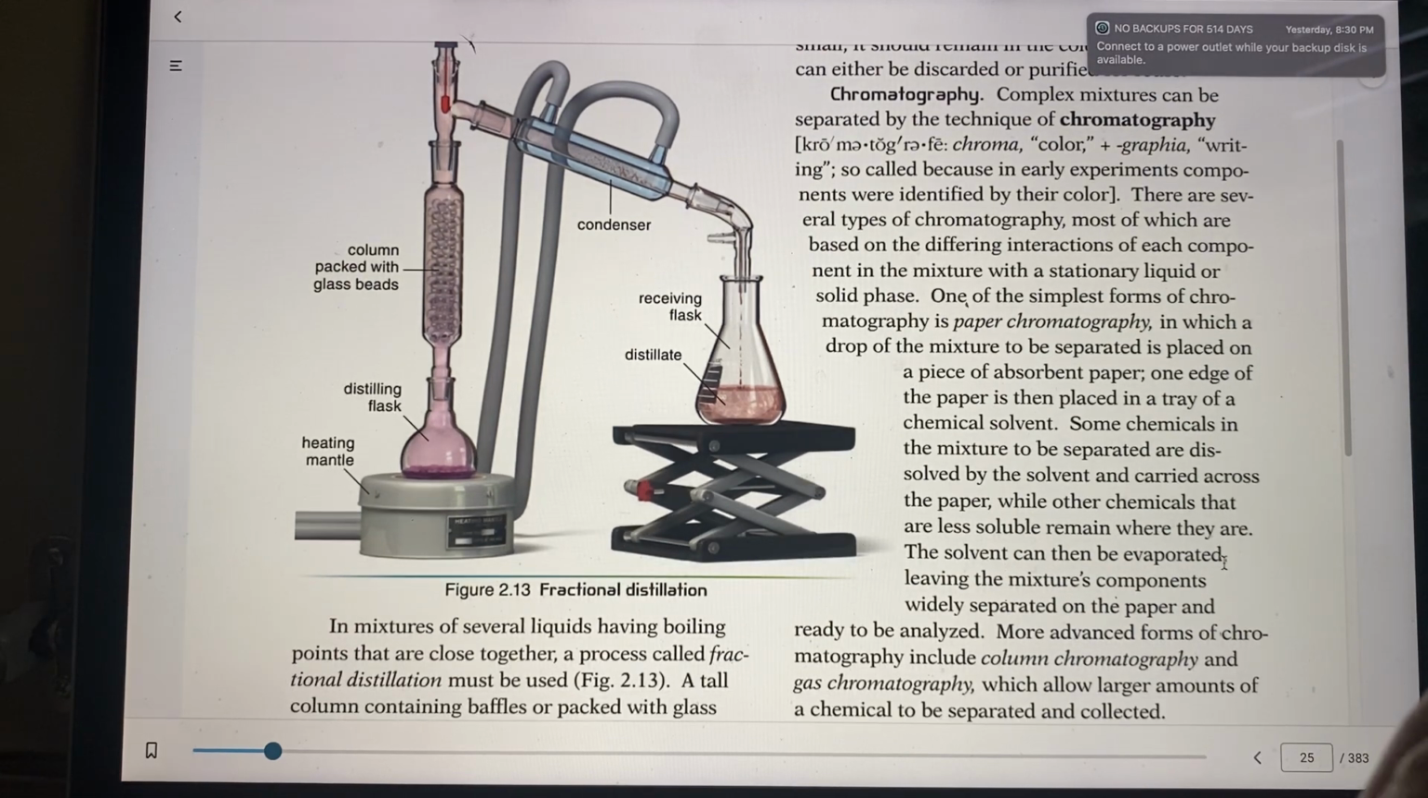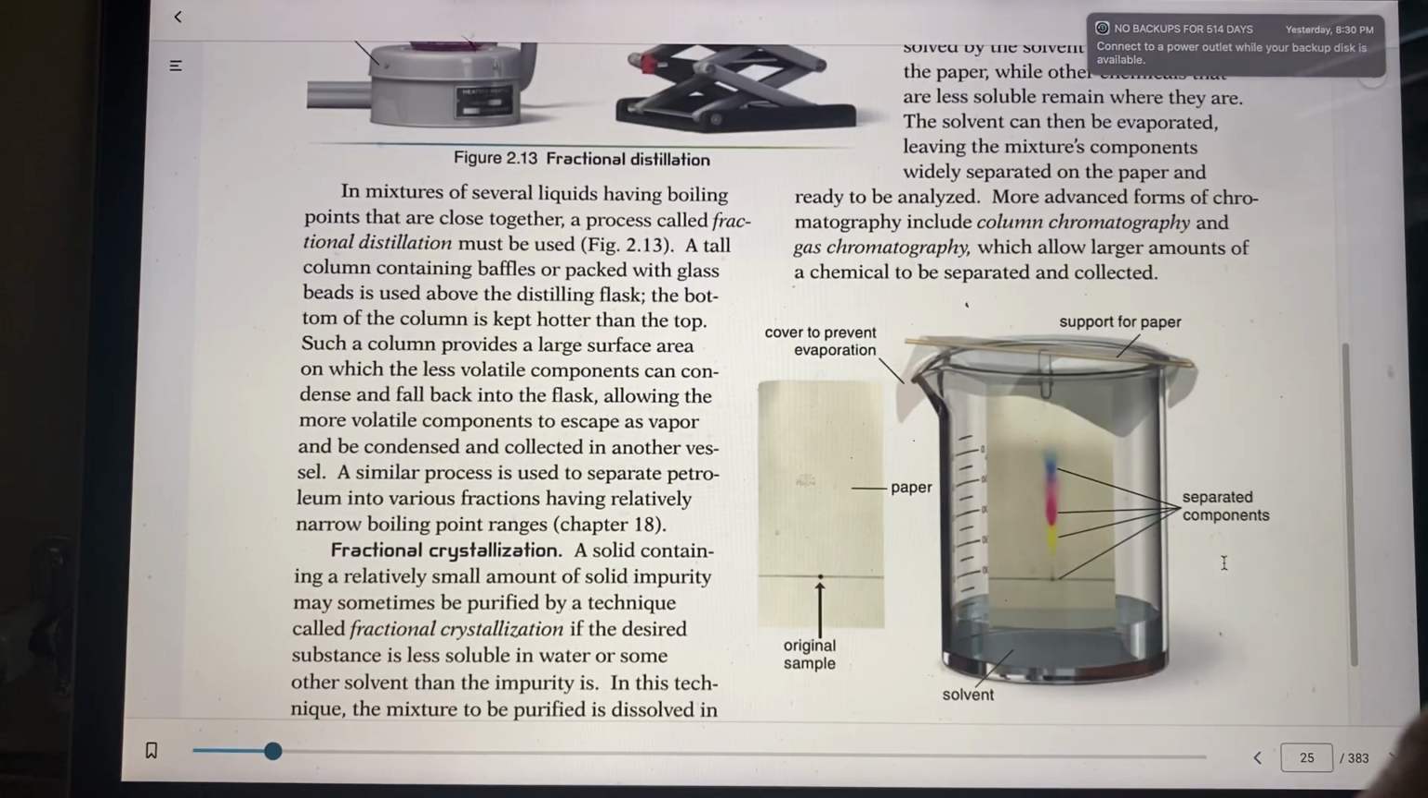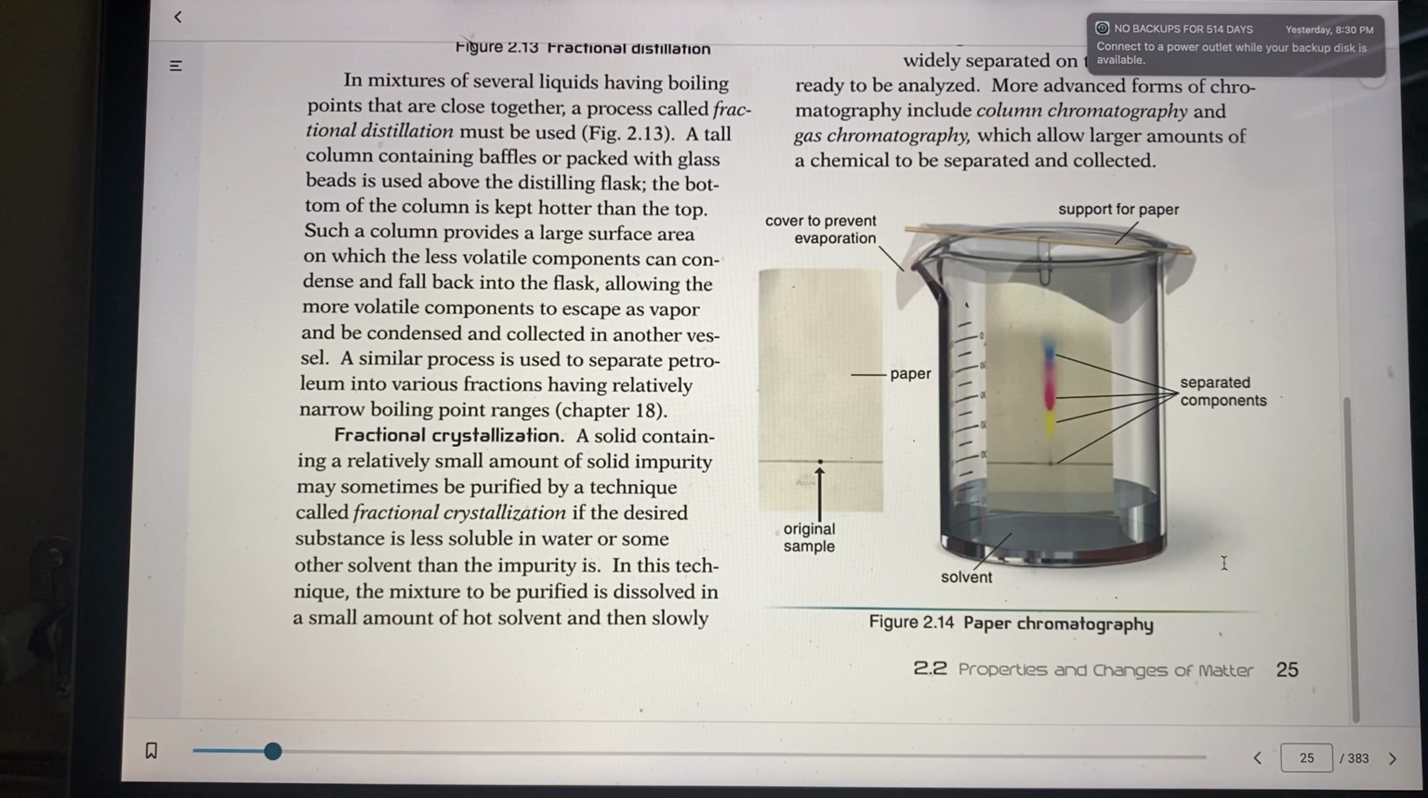More advanced forms of chromatography include column chromatography and gas chromatography, which allow larger amounts of chemical to be separated and collected. So here's a picture of it. Basically, you put the cover over the paper, and they're separating the components. The components travel through the paper and evaporate from the original sample, and they come up with different colors. These colors come up on the chromatogram to tell what kind of component they are. And there's gas chromatography too. So that's about it for this.